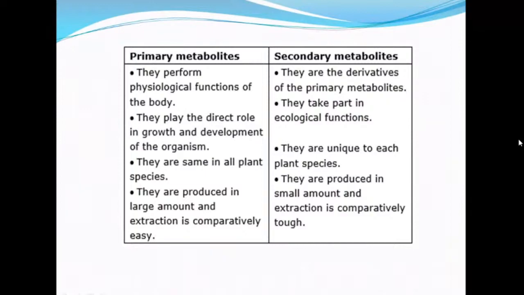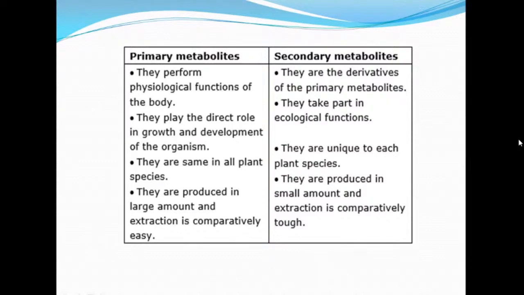But the secondary metabolites, as the name implies, are derived from the primary metabolites. They take part in ecological functions. Mainly they have defensive action for the plants. They are responsible for adding color, flavor, and aroma to the plants.